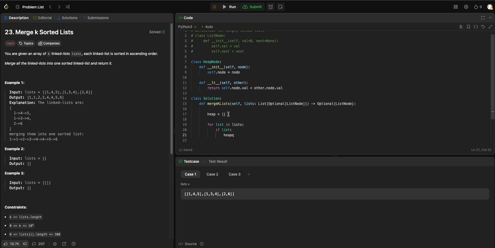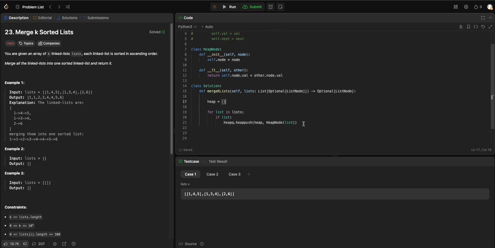In Python, heapq converts any list into a heap, a priority queue, either a min heap or max heap data structure, right? From heapq we push into the heap a new heap node with the head value of each of the lists.